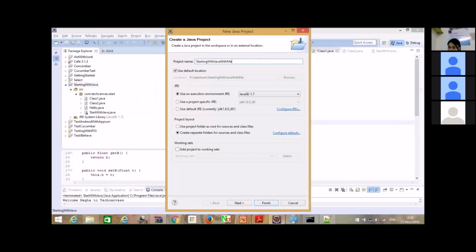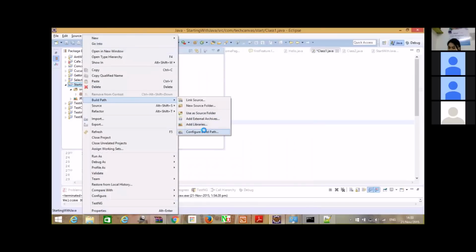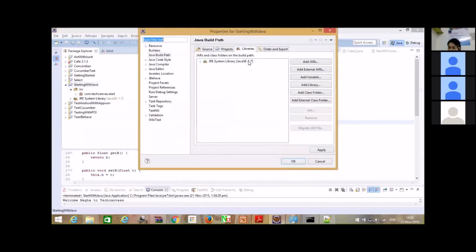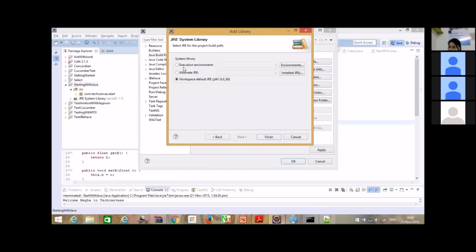When you click on finish, there would be a source folder in that. After that, go to build path, configure build path. Click on add library, go to JRE, and select this option. You will have the workspace default.